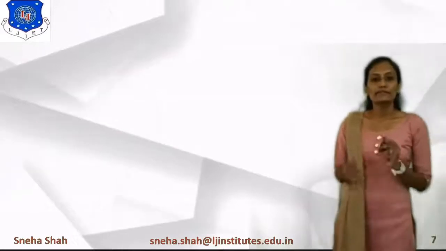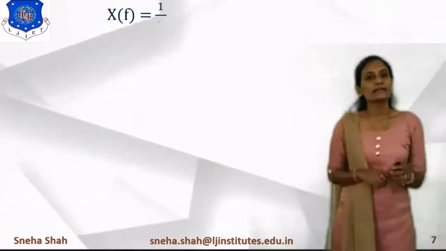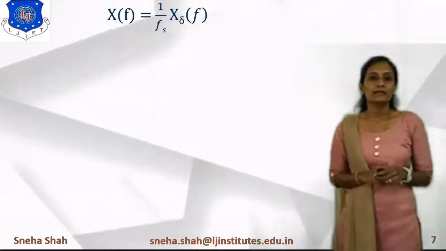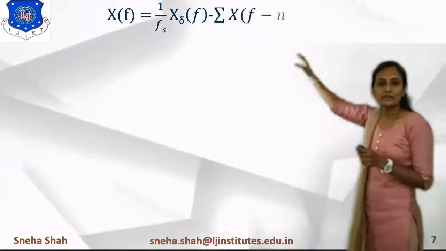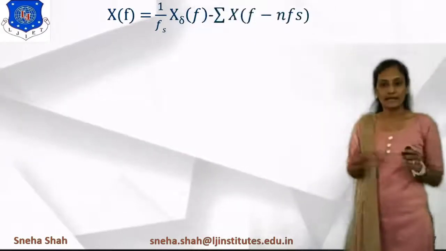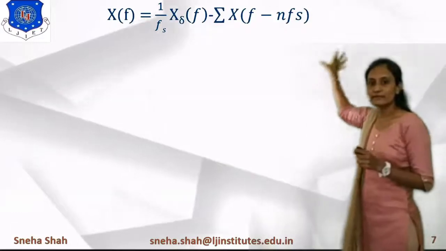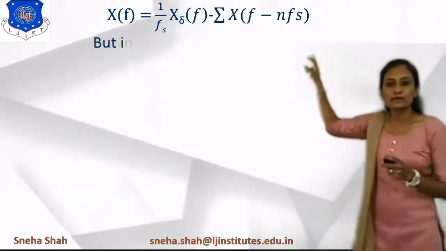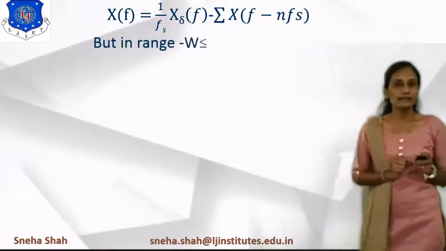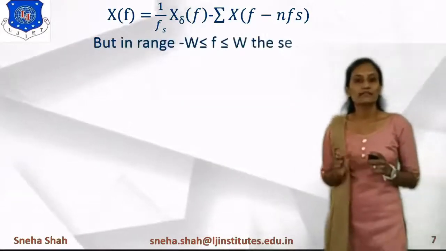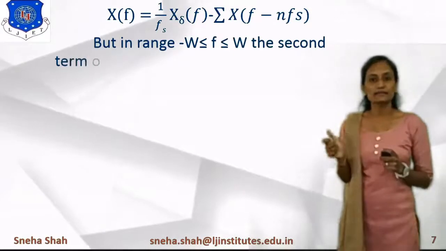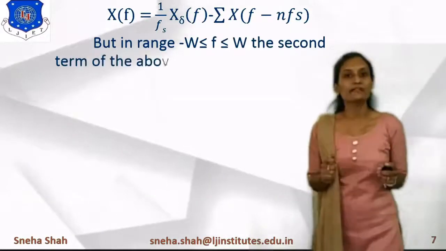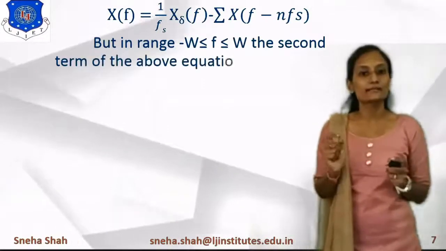So we will filter out the second part, and for that we have to use a filter. X of f will be represented like this: 1 upon fs times x delta of f minus the summation, meaning the second term. Now this will go into the filter, so for that we will take a range of f between minus W to W, because we have taken fs greater than or equal to twice W, right?